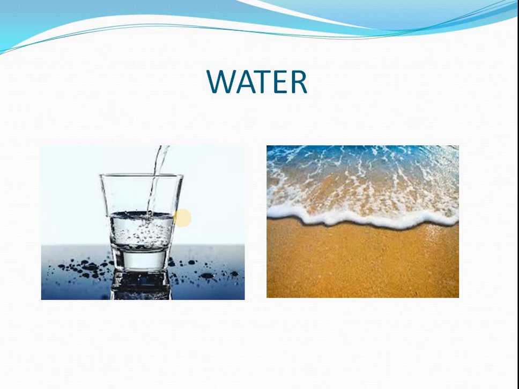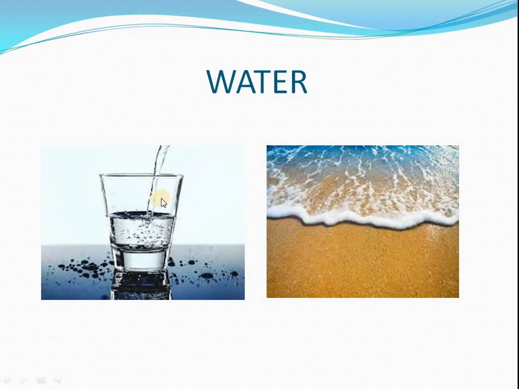Now we are talking about water. Water occupies 70% of the space on the earth, and our body is also composed of 70% fluid, that is water. But the irony is that despite that much water on our earth, only 2.5% of the water is in drinking form.